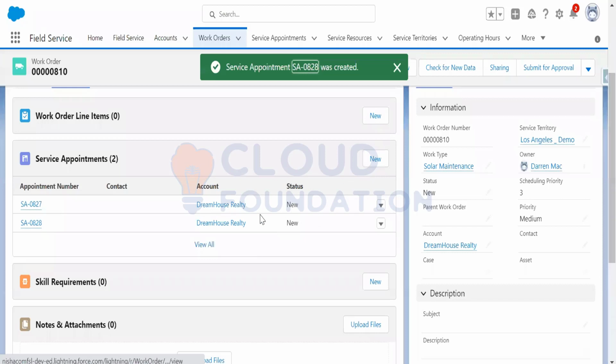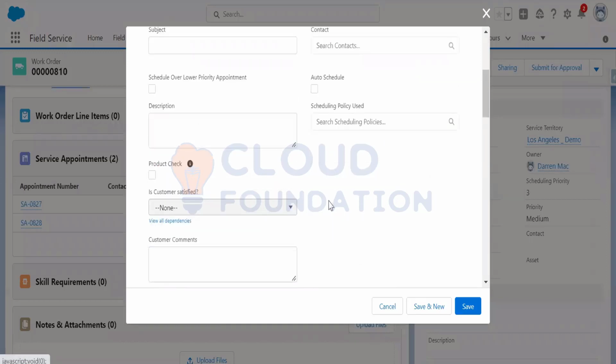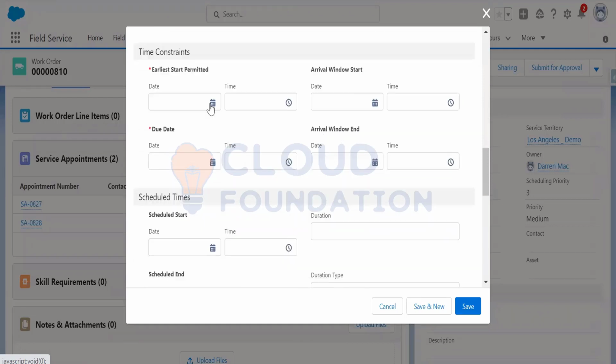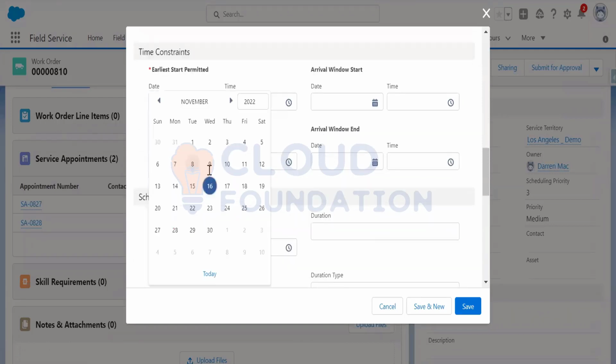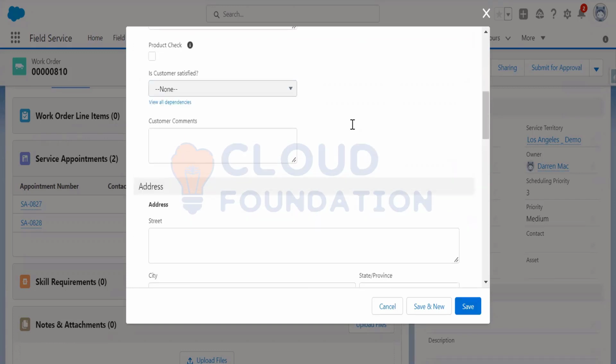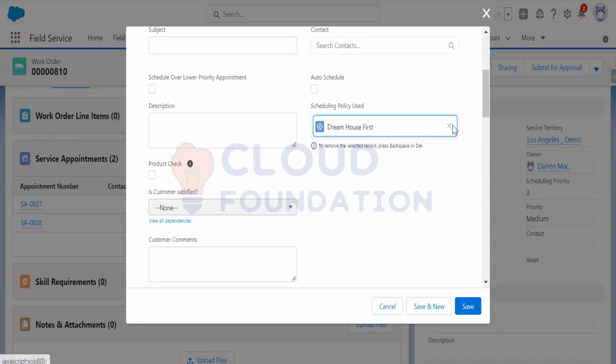So this one is new. Let me use the scheduling policy also. Suppose dream house first. No, sorry. Let me use customer first.